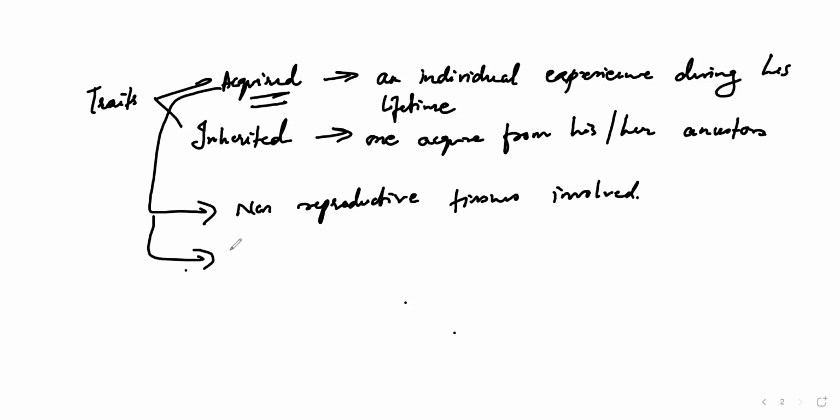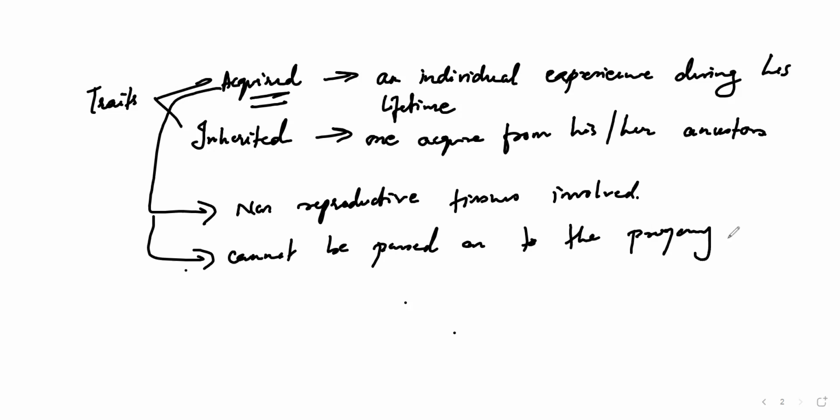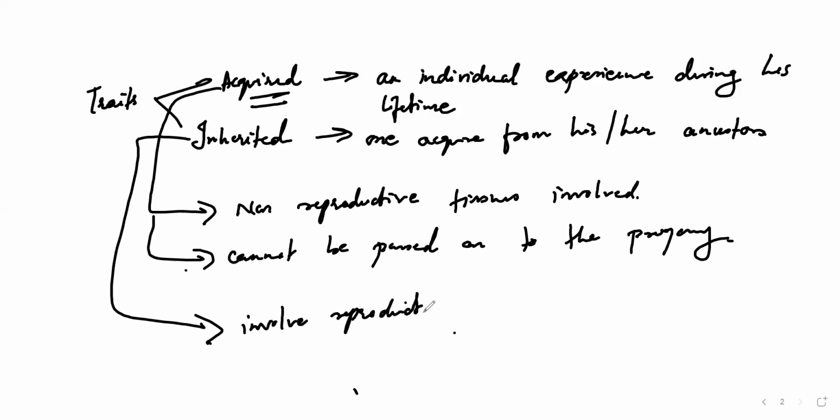Because of that only, they cannot be passed onto the offsprings or progeny. Whereas inherited will be opposite. Over here, it will involve what? Reproductive tissues, and it is also transmitted to progeny.